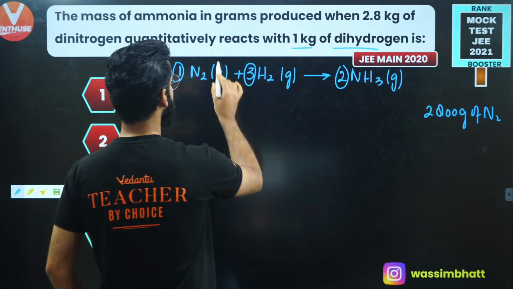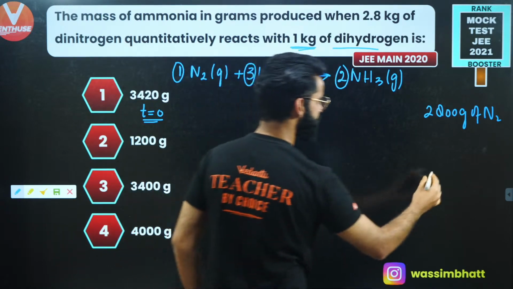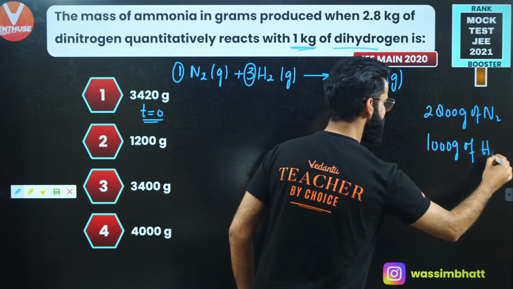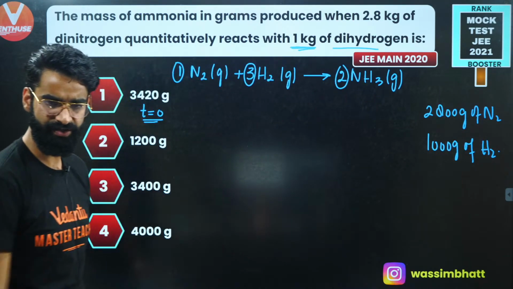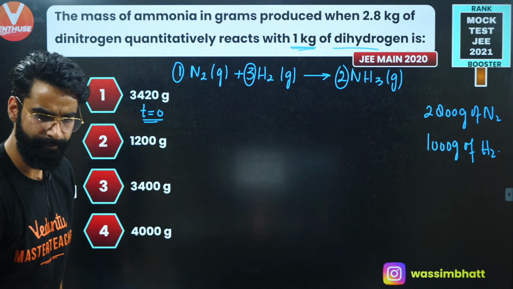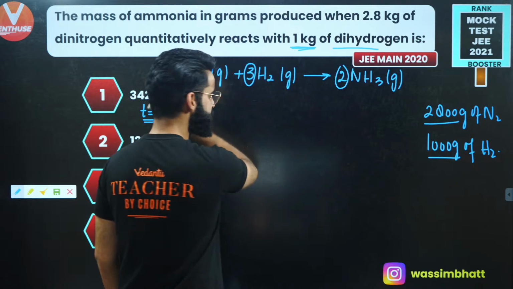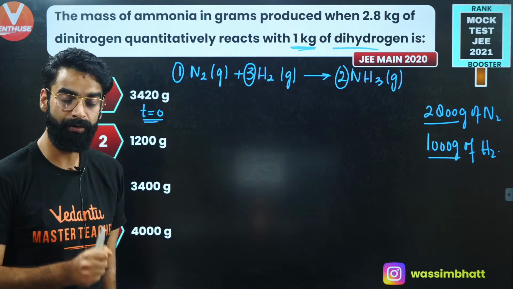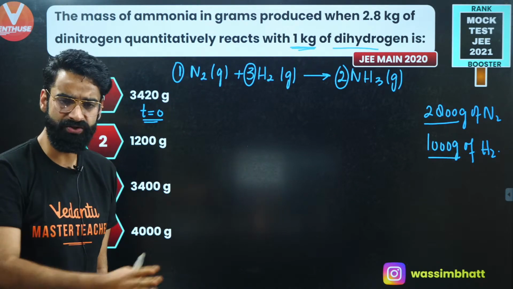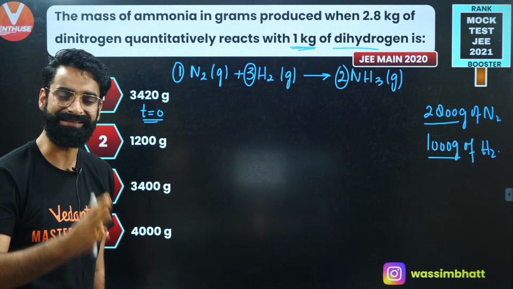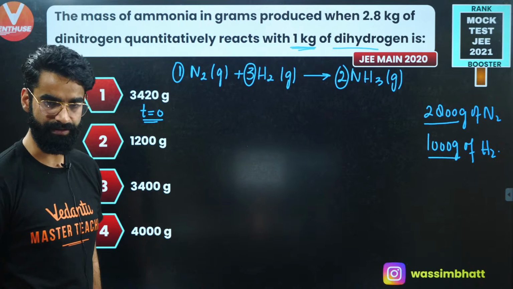Okay. And at the same time, I'm given 1 kg of dihydrogen as well. I've got some 1,000 grams of hydrogen with me at time t equal to 0, when the reaction has not started, right? Now, first of all, I'm given the mass of both these reactants. And I have told you in mole concept, whenever you'll be given the amounts of all the reactants, at that time, we use the concept of limiting reagent, yeah?